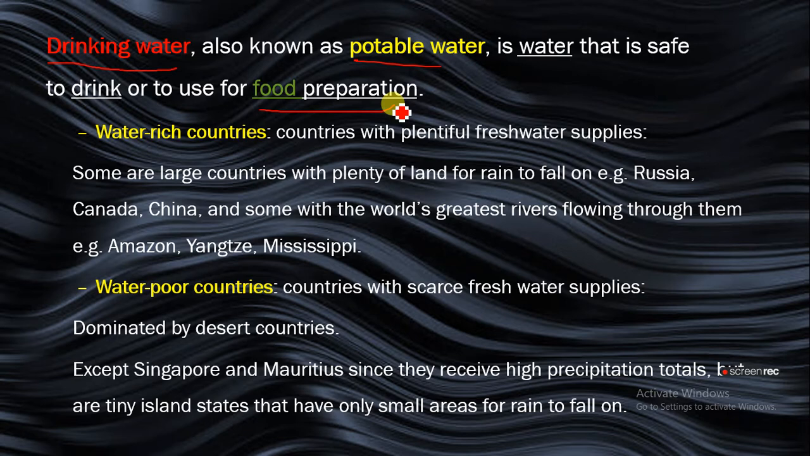Now, there are water-rich countries and there are water-poor countries. Water-rich countries are countries with plentiful freshwater supplies. That means the amount of fresh water in these countries is in large quantities. It is readily available for the people to use. So countries like this are referred to as water-rich countries. While water-poor countries are countries that have scarce freshwater supplies, and usually they are dominated by major rivers.